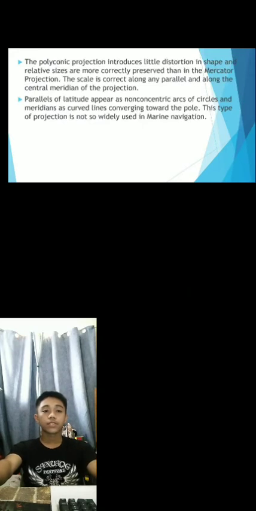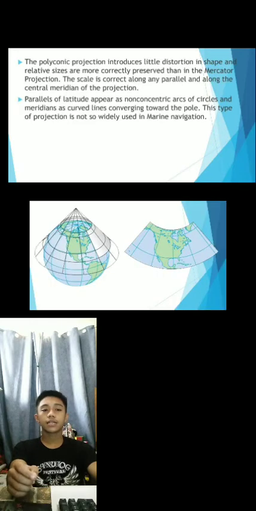The polyconic projections introduce little distortion in shape, and relative size is more correctly preserved than in the Mercator projections. The scale is correct along any parallel and along the central meridian of the projection. Parallels of latitude appear as concentric arcs of circles and meridians as curved lines converging toward the pole. This type of projection is not so widely used in marine navigation.